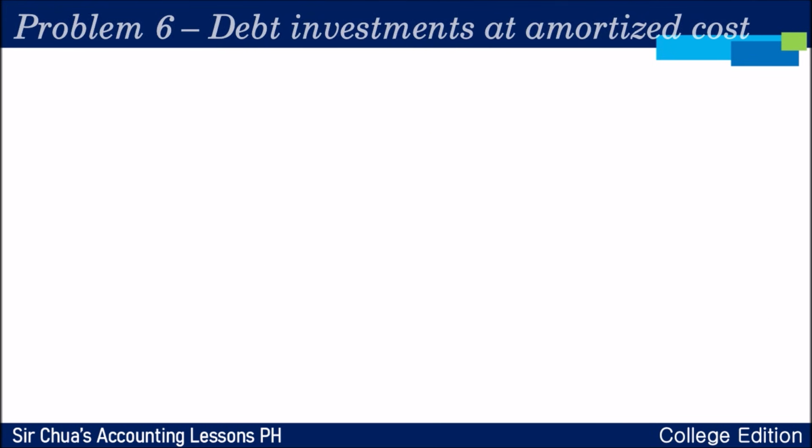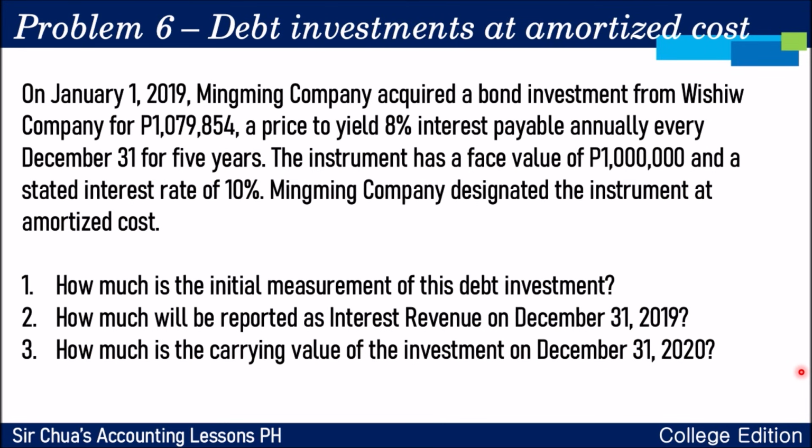Doon naman po tayo sa problem number 6, amortized cost. On January 1, 2019, Ming Ming Company acquired a bond investment from Wiseo Company for 1,079,854, a price to yield 8% interest payable annually every December 31 for 5 years. The instrument daw po na na-acquire ni Ming Ming Company from Wiseo Company, ang face value ay 1 million and then unstated interest rate is 10%. Ming Ming Company designated the instrument at amortized cost. We have 3 questions to answer.